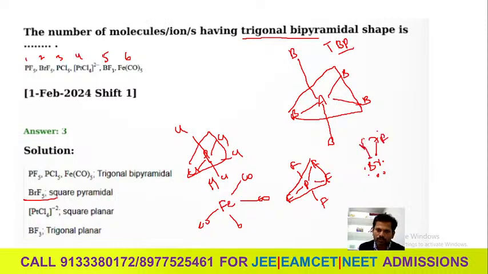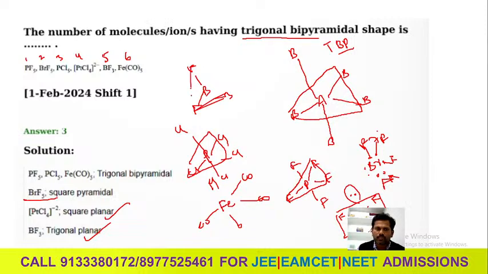F means 1, 2, 3, 4 and 5. That means you will get this type of structure, F square, okay. Here Br and another F is like this, another lone pair is this, okay. Square pyramidal, okay, this one structure, you will get this. So XeF4 square planar, BF3 trigonal planar, you already know that, BF3 1 2 3, this is BF3 trigonal.